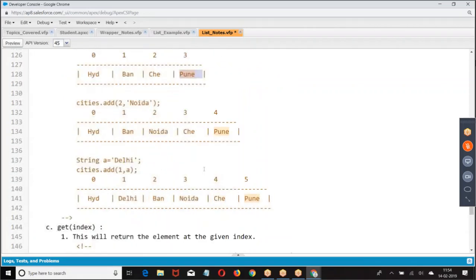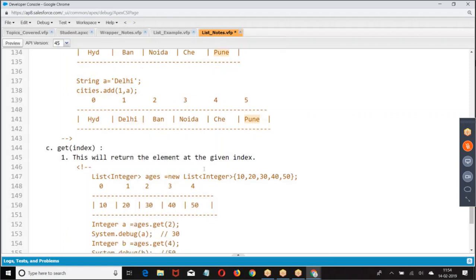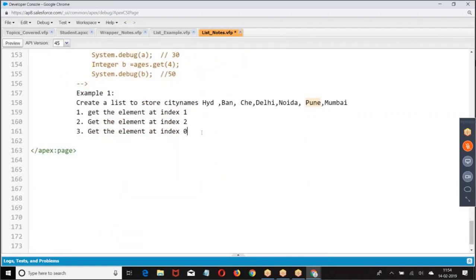So, sir, we can give all the values together also, like Pune also. Yes. Okay, thank you.